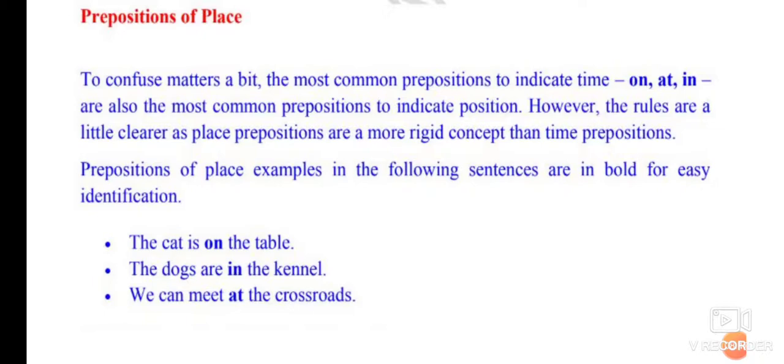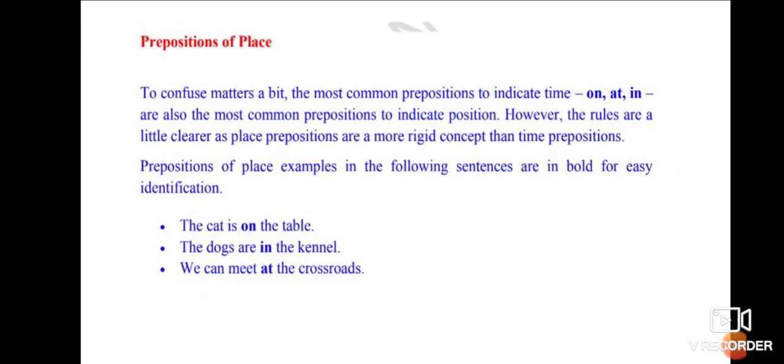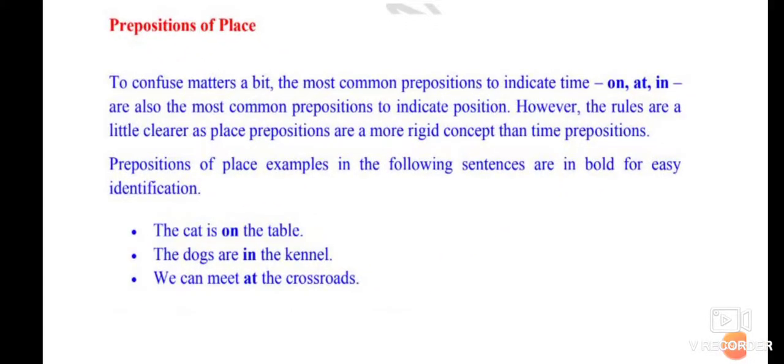The dogs are in the kennel. So the dogs are lying in the kennel. We can meet at the crossroads. So we are going to meet near the crossroads. So in this way, sometimes you can use on, in, at to indicate positions.